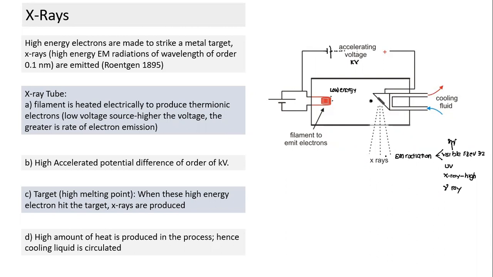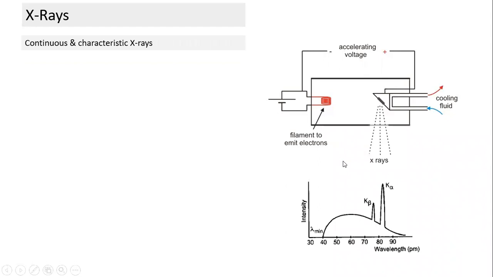Then we analyze what is being generated here. These X-rays are EM radiation, and we understand EM radiation in terms of the energy of a photon and intensity. Two things are there: what is the energy of each photon, and what is the rate at which photons are generated, which affects my intensity. This was further studied in detail by Moseley, and based on his study he plotted a graph like this. The first part is to understand what this graph indicates. We notice it is a continuous kind of thing, and we'll understand these two parts.